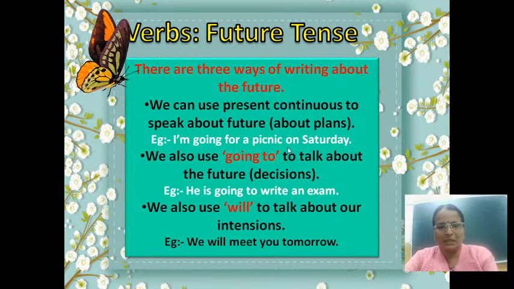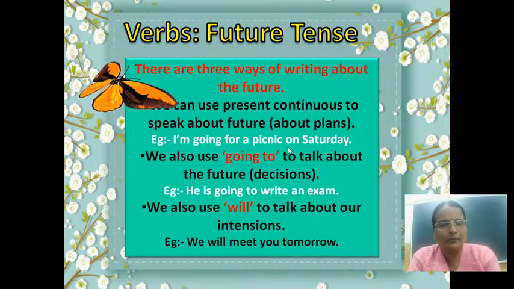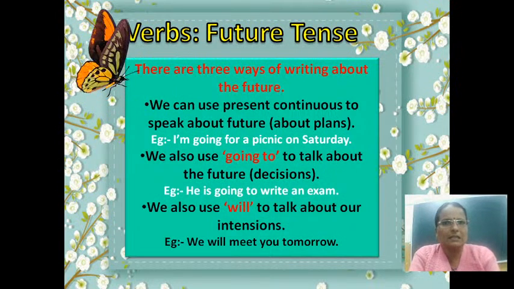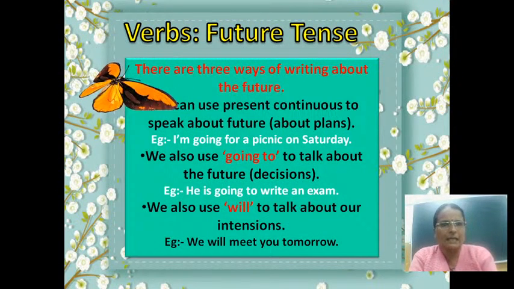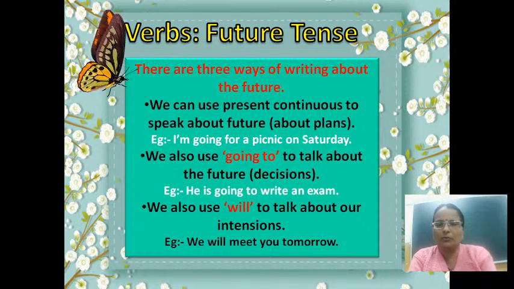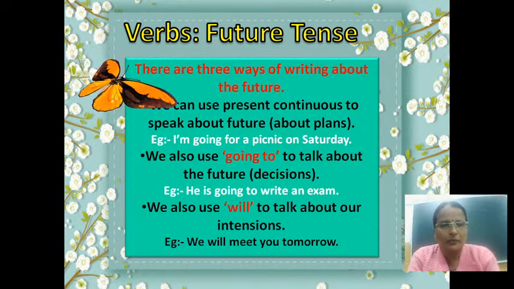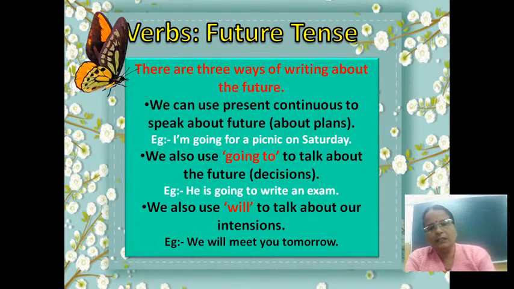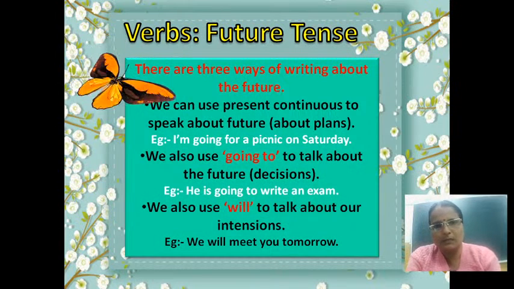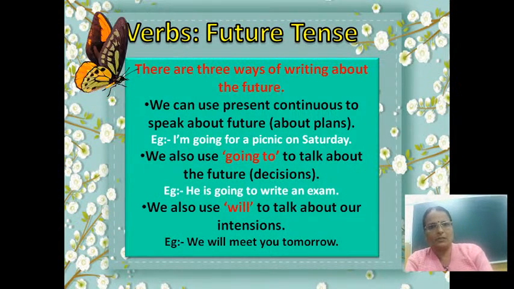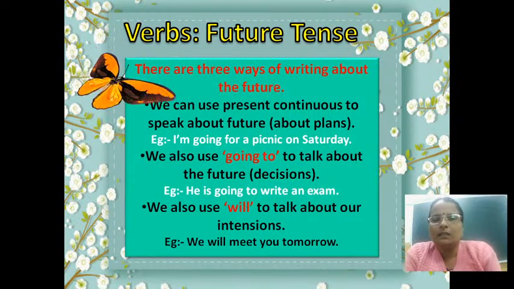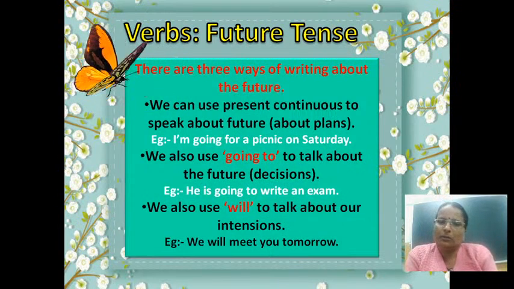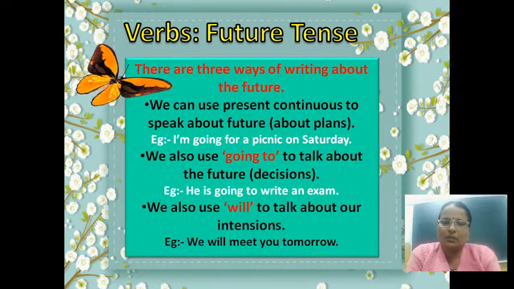We are going to learn more about future tense. In the last slide we learned how to form simple future tense. We learned the rule: subject plus will or shall plus V1 plus object, right? In this slide you are going to learn more about future tense.